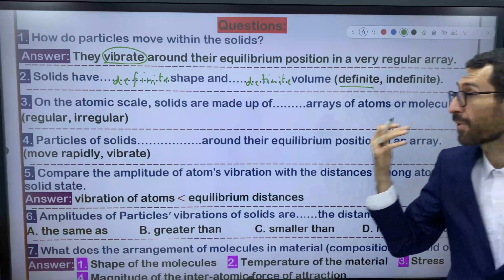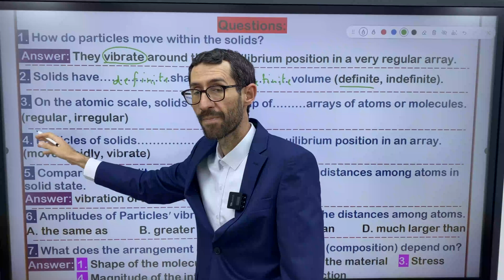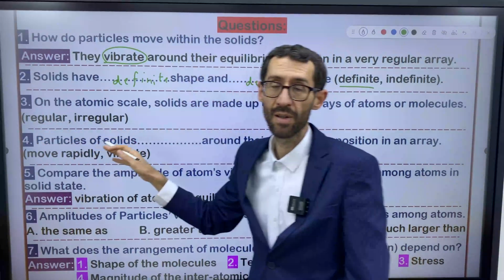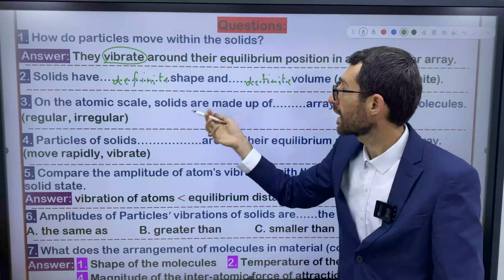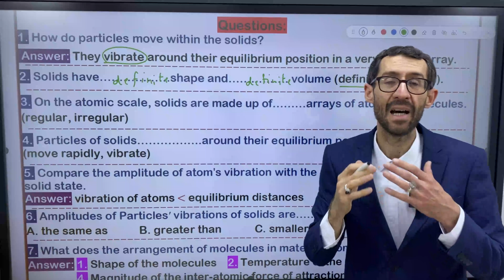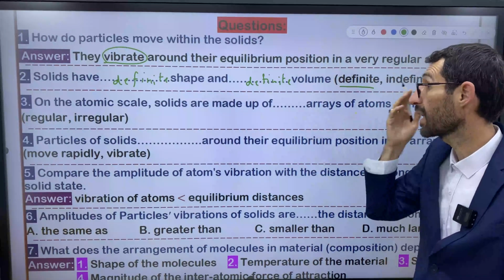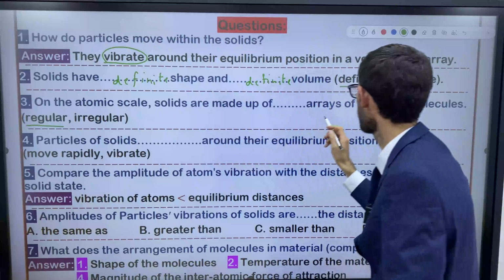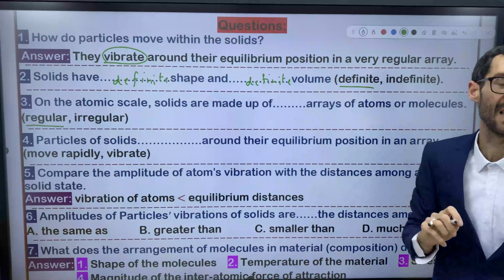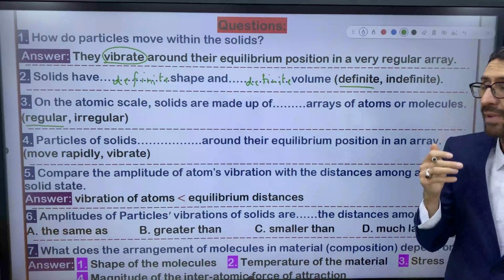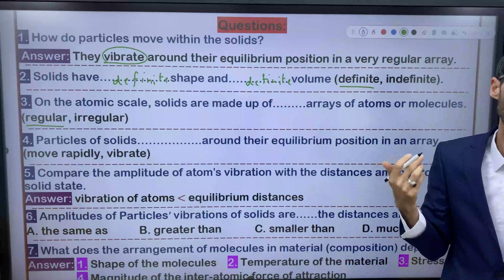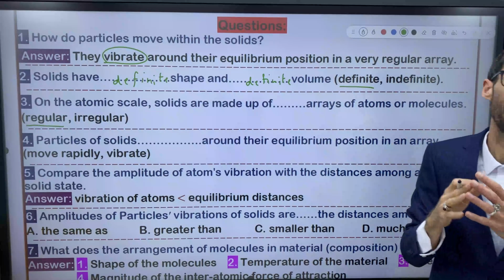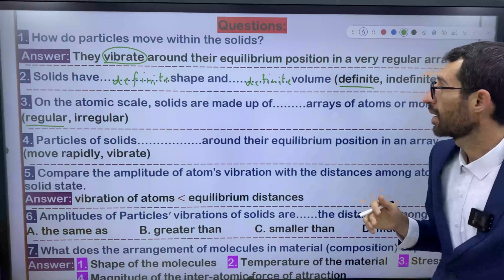We have options. Either you have to use regular or irregular. So it says on the atomic scale, solids are made up of what? Actually, they are made up of regular arrays of atoms or molecules. Mostly solids have regular pattern or regular array, right?